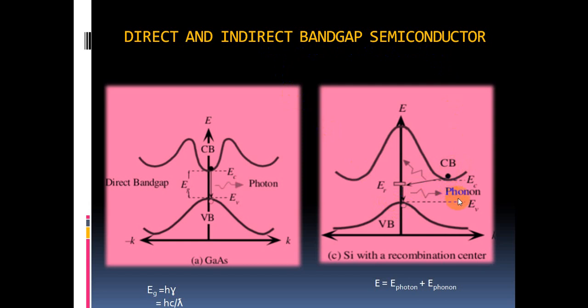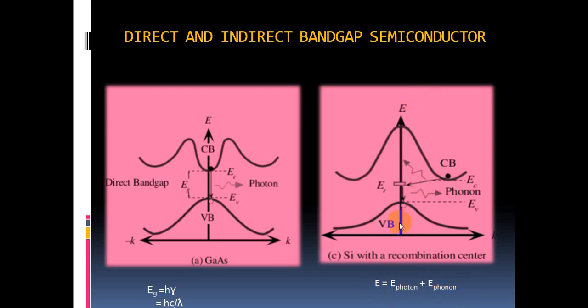So once again, what is meant by phonon? Phonon is nothing but quantized lattice vibrations. When the lattice begins to vibrate, that means when the electron reduces its momentum, then the phonons are generated. With the help of phonons, the conduction band electron recombines with the valence band. So in indirect band gap semiconductors, this is the total energy.